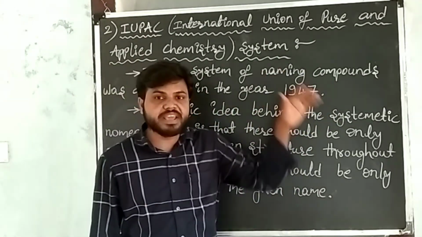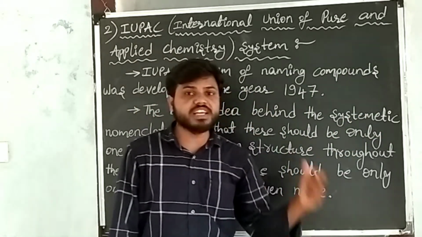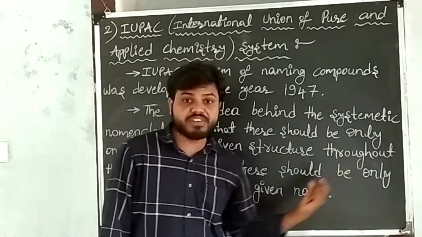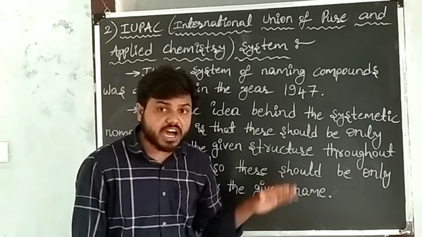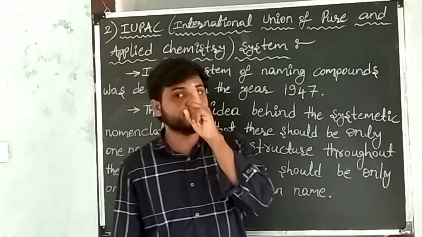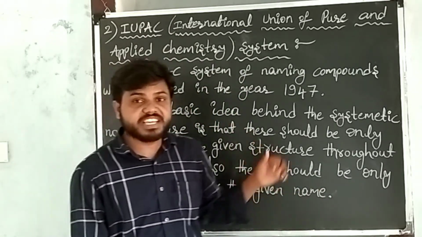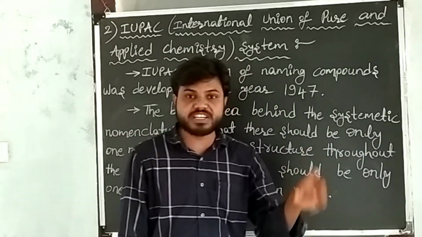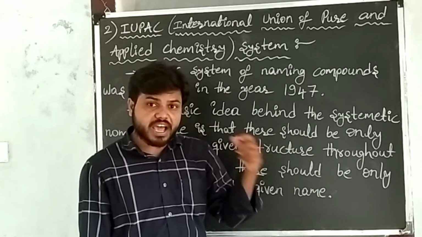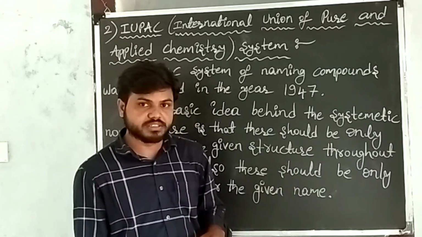The basic idea behind the systematic nomenclature is that there should be only one name for the given structure throughout the world, and also there should be only one structure for the given name throughout the world.